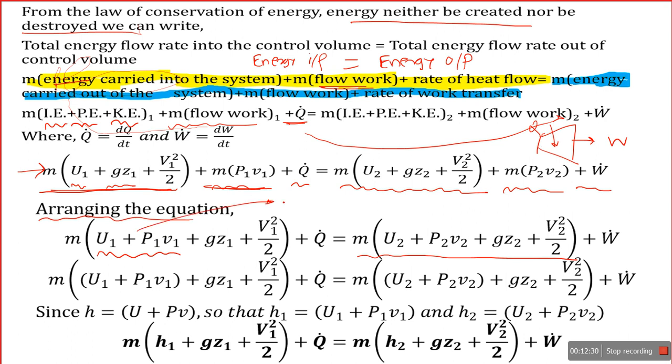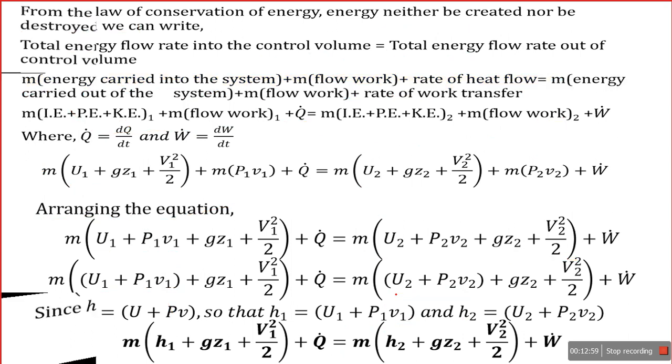If we observe while deriving the equation of the flow process and non-flow process, enthalpy is the algebraic sum of internal energy plus flow work, that is the enthalpy. So that formula I am going to update. H1 is the enthalpy at inlet, and similarly for the outlet, the change in enthalpy at outlet. So we get the final steady flow energy equation.